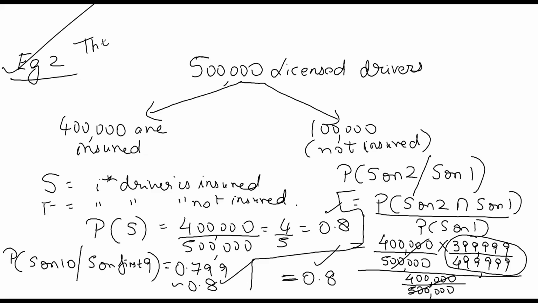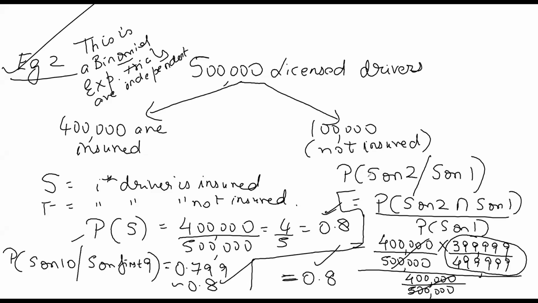This is a binomial experiment. Why? Because trials are independent of each other. Probability of success on the first trial is also 0.8. Probability of success on the second trial, given that the first trial is success, is also 0.8. And similarly here also. So I hope all the students have understood the example.